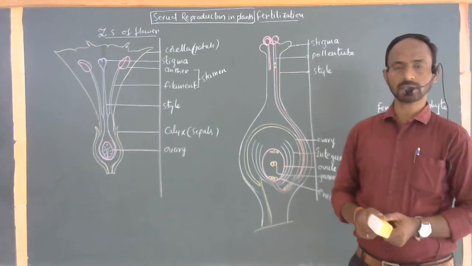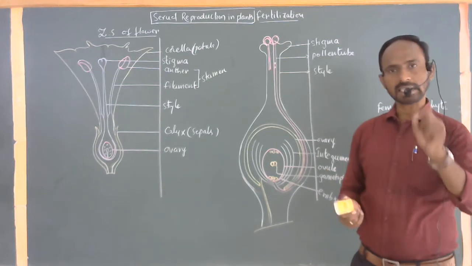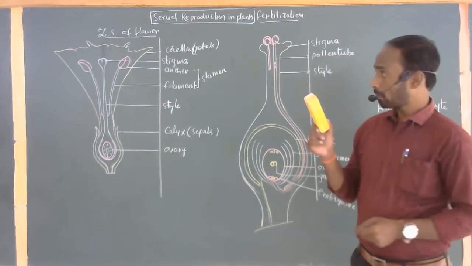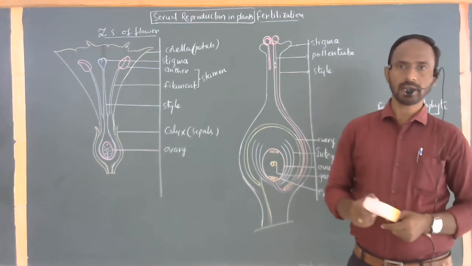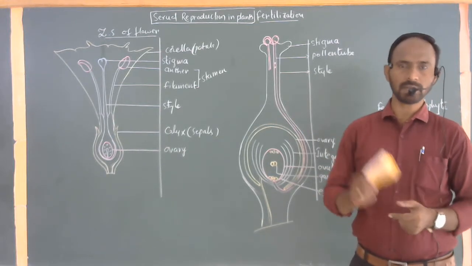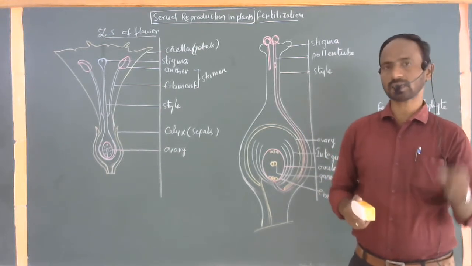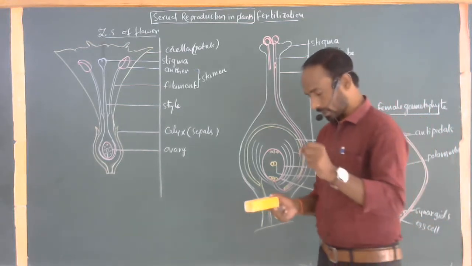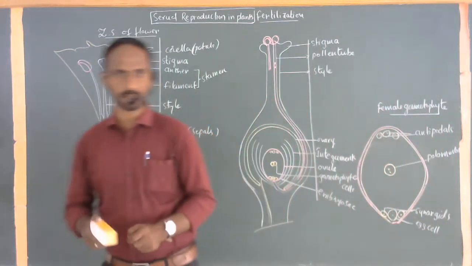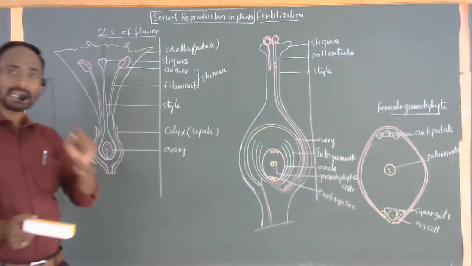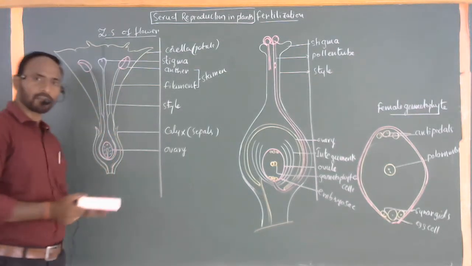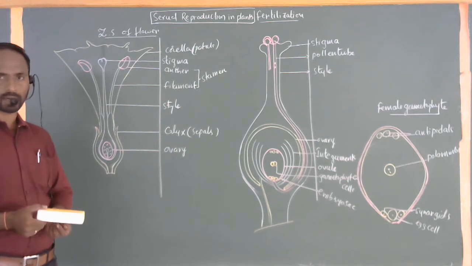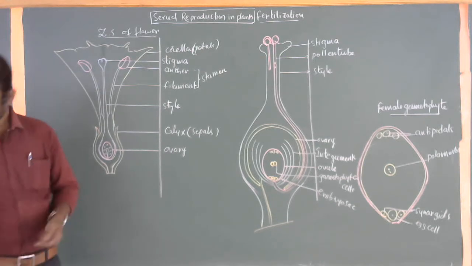Mostly in primitive organisms, in plants or in animals, both sexual and asexual reproduction may take place. But in developed plants, sexual reproduction clearly takes place, and of course, as a part of it, asexual reproduction also takes place. There might be great genetic variations in the sexual mode of reproduction. New characters are involved here.